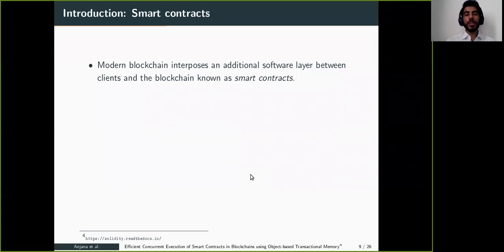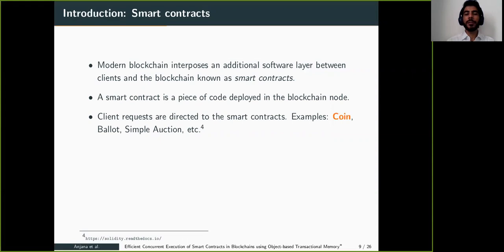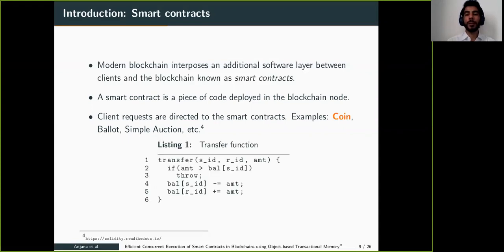Modern blockchains such as Ethereum interpose an additional software layer between the client and the blockchain known as a smart contract. A smart contract is a piece of code deployed in the blockchain node. We can think of it like an object in an object-oriented programming language, where we have data and methods that operate on the data. Here the data in a smart contract defines the state of the contract, and the client requests are directed to the smart contract, which is executed by the Ethereum virtual machine in the Ethereum blockchain. Examples are coin, wallet, and simple auction. Here we will see one of the methods of the coin contract, and we will follow the same function in the rest of the talk.